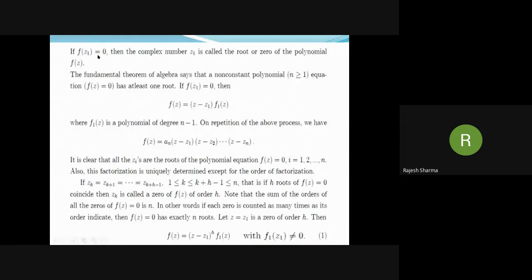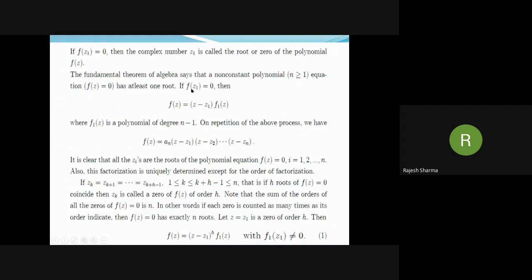Now, if f(z1) is equal to 0 for some complex number z1, then z1 is called the root or zero of this polynomial f(z). Now, the fundamental theorem of algebra says that a non-constant polynomial has at least one root. There are a number of proofs of this theorem in literature. One proof follows on using properties of analytic functions, and we shall study this in our later course.